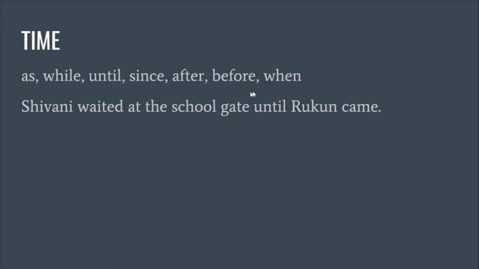So, what are conjunctions, students? Conjunctions are joining words. They join words, they join phrases, sentences, ideas, clauses, and parts of sentences. So when we want to join all these, we use conjunctions. Such words we use.